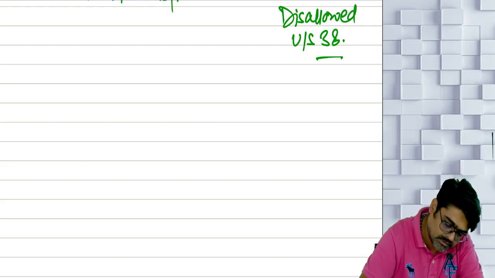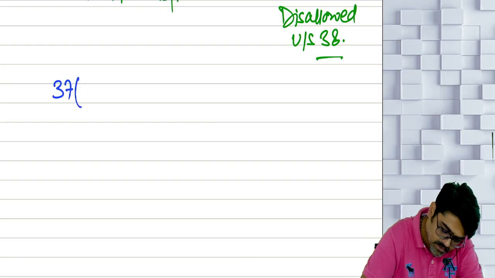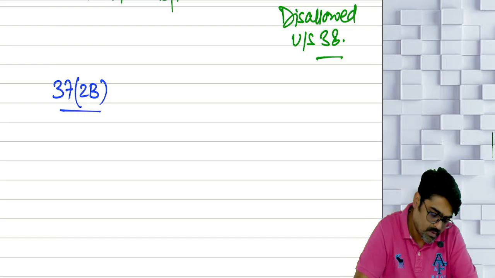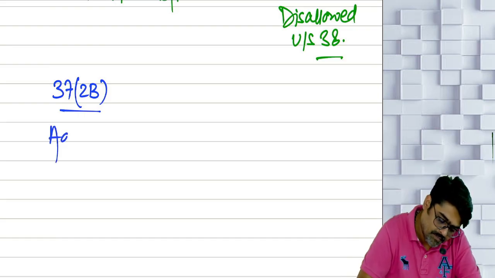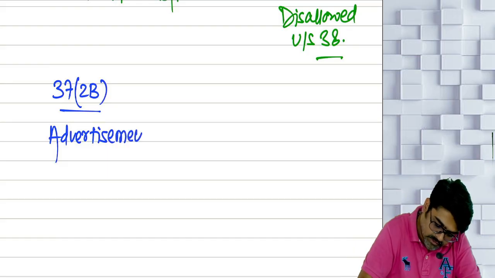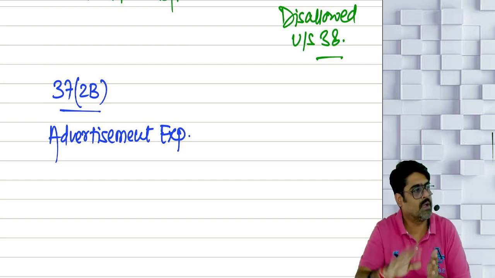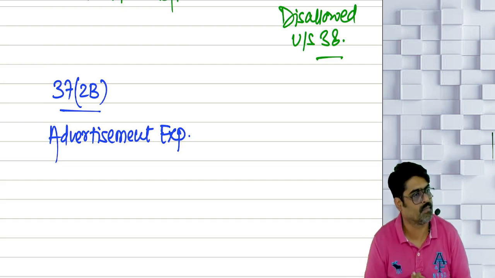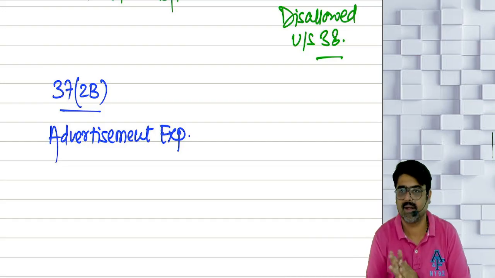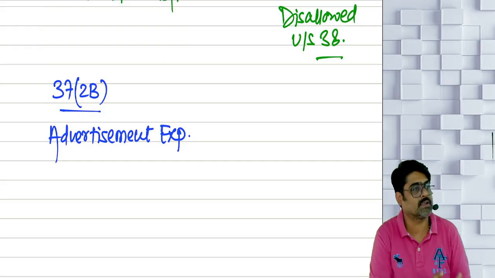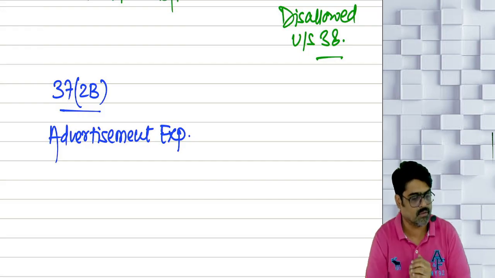Now let's come to the next disallowance. The next disallowance is given in 37(2B). First of all, tell me, advertisement expenses: should they be allowed or should they not be allowed? They should be allowed, provided the advertisement expenses are incurred in connection with my business or profession.